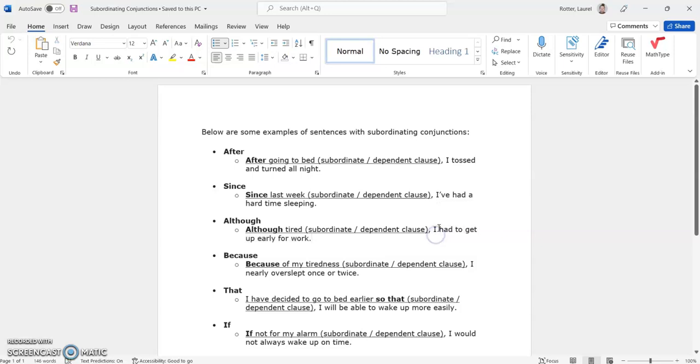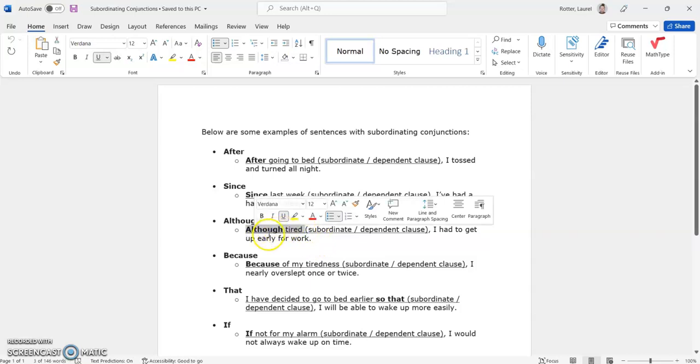I is the subject. Had to get up is our verb phrase. Had to get up for what? Early. I had to get up early, so when? Early. And for what? For work. So we have subject, we have verb, and we have logic, all of which helps us understand this.